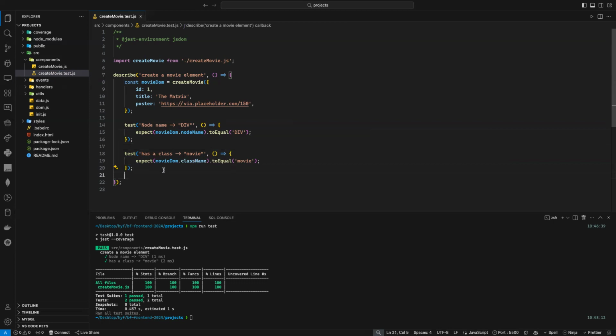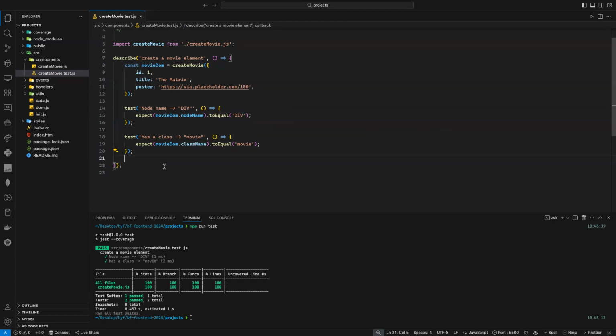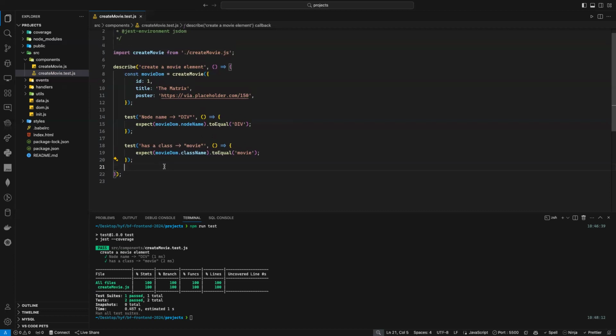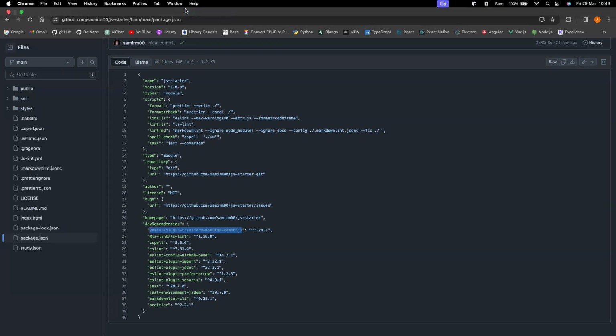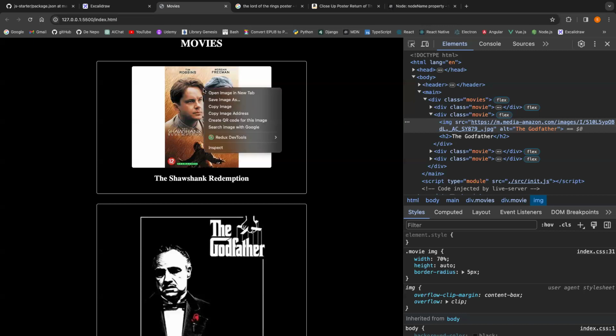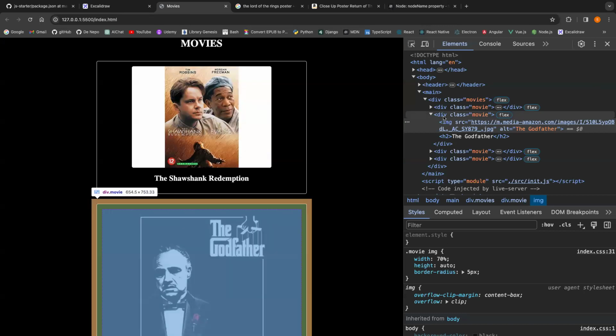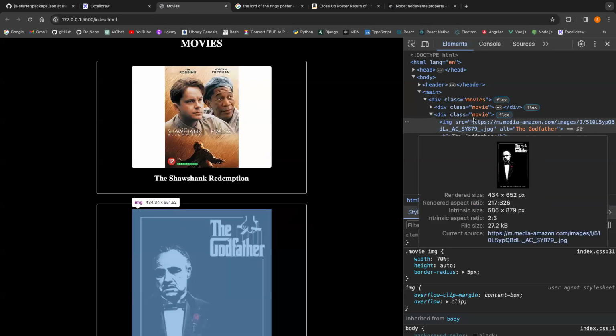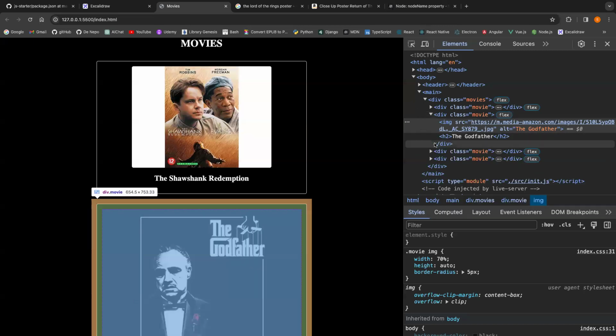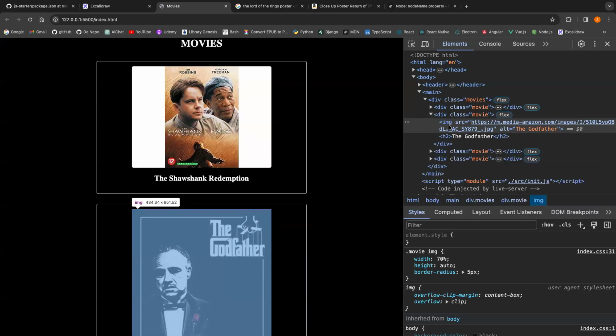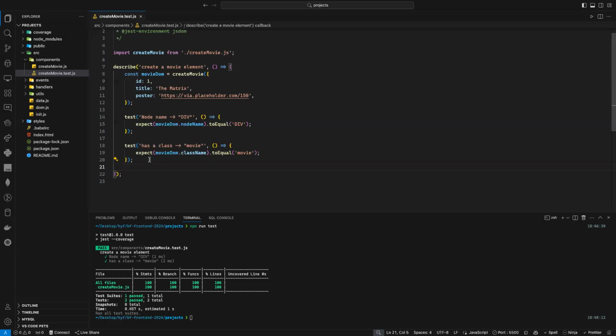And now here I need to make sure it has two children. Why do I need to make sure it has two children? Why not three children, for example? Let's go back to my movie. Let's click on this movie here. So yeah, I make sure that the node name here is a div. I make sure it has a class. Now I need to make sure how many children it has. How many children does this guy have? Two. So I need to check if it has two children or not.